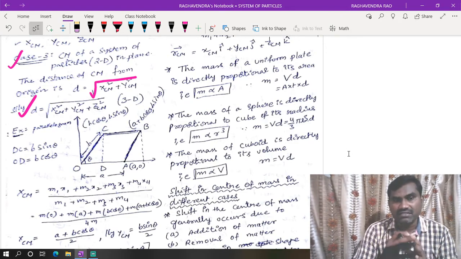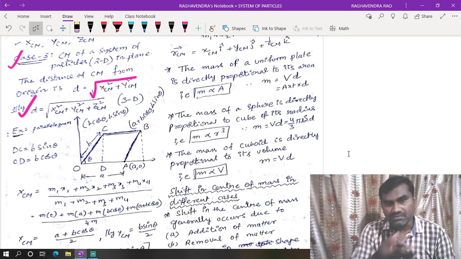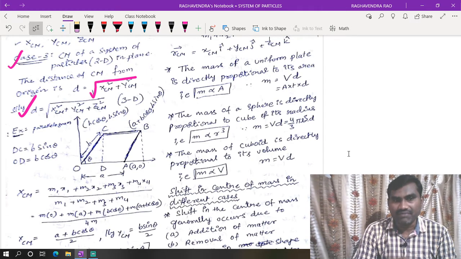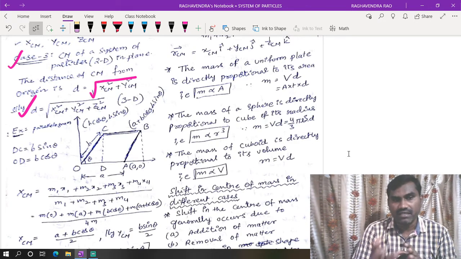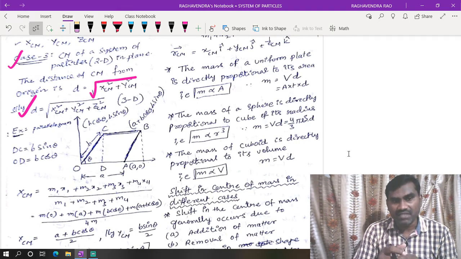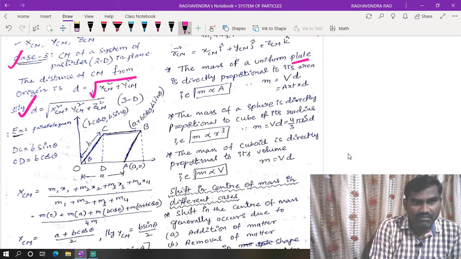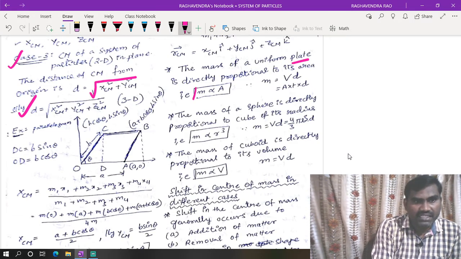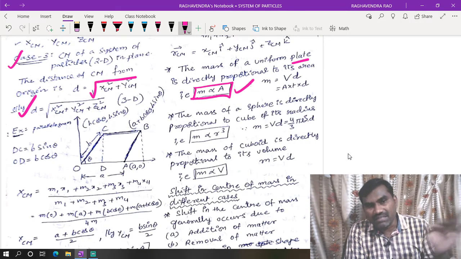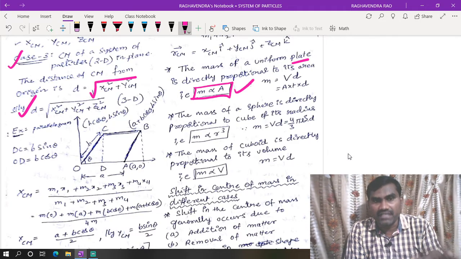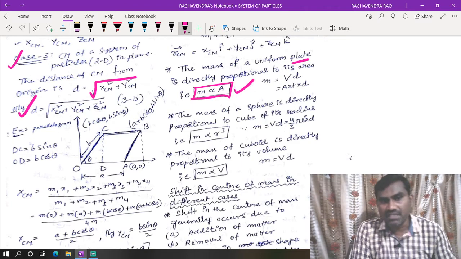If that is the case, you may take very much time for solving the numerical. So without taking those into consideration, based on the shape of the figure, instead of mass, sometimes we can take area, sometimes radius, sometimes volume. The mass of a uniform plate is directly proportional to area. That means in the case of a uniform plate, in place of mass we can directly use the area value while solving the numerical.